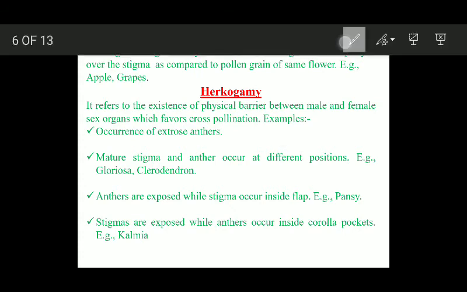Now the next one is hercogamy. Hercogamy refers to the existence of a physical barrier between male and female sex organs, between anthers and the pistils, or you can say stigma of a flower. And this presence of a physical barrier between male and female reproductive parts inhibits self-pollination and promotes cross-pollination. Now there are a number of examples, we will discuss a few.